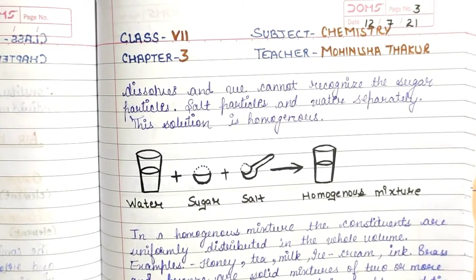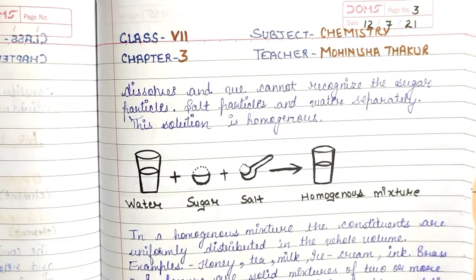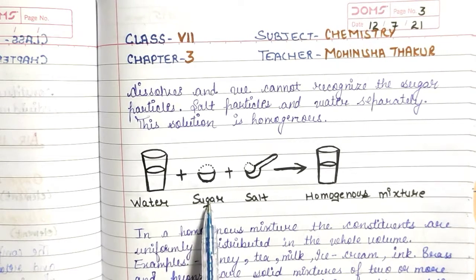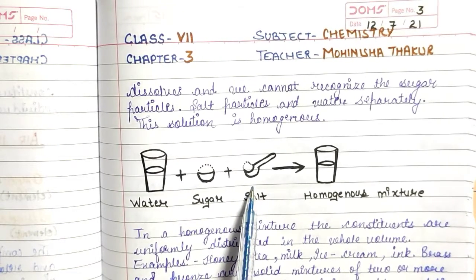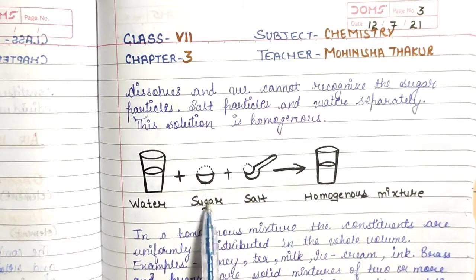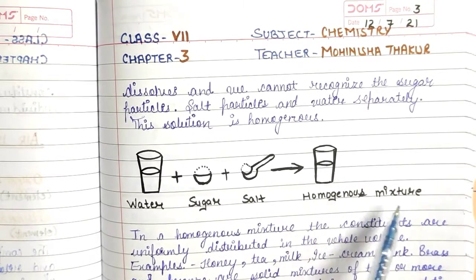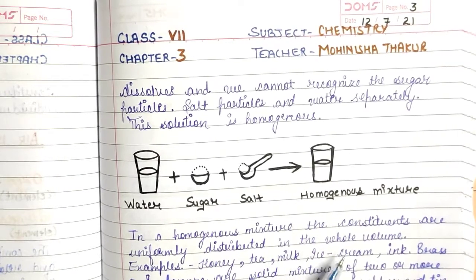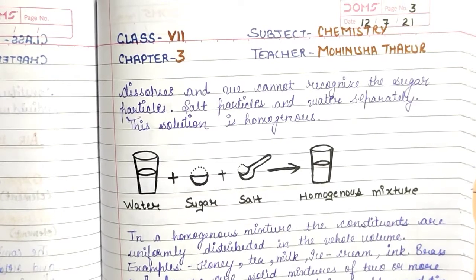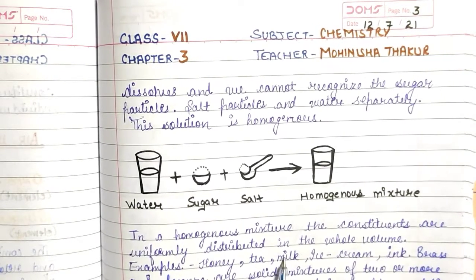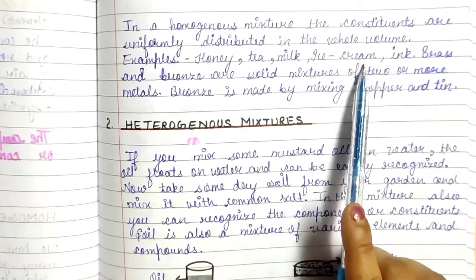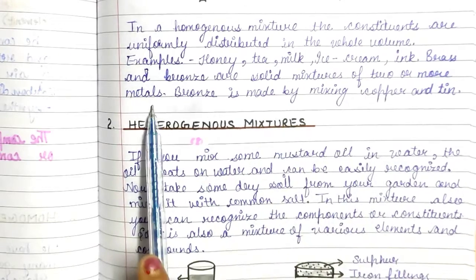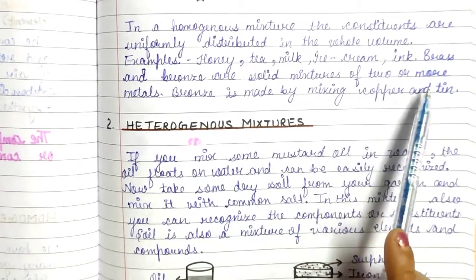Here you may observe by the figure or the diagram which is drawn. In one beaker we have taken the water, and the second reactant we will take is the sugar, then the third is the salt. If we add the sugar in water or salt in water, it will form the homogeneous mixture. So in a homogeneous mixture, the constituents are uniformly distributed in the whole volume. Examples: honey, tea, milk, ice cream, ink. Brass and bronze are solid mixtures of two or more metals. Bronze is made by mixing copper and tin.